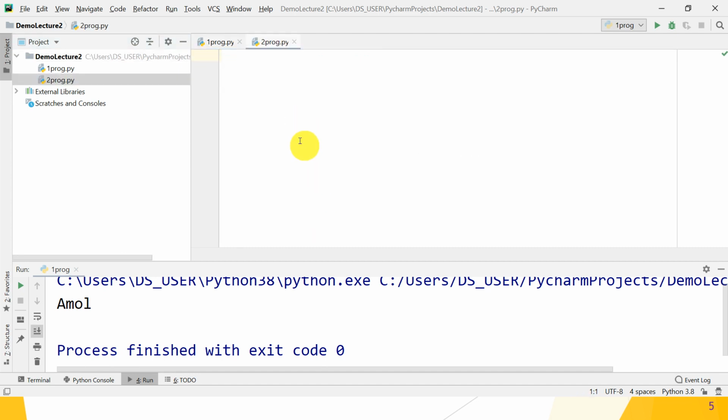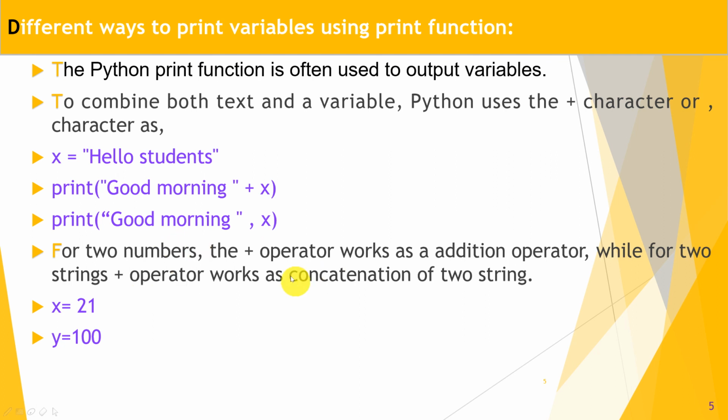So what we want to see here: first we can concatenate two strings, afterward add two numbers, and third, combine one string with one number using the plus operator as well as the comma operator. Okay, so let's move on.